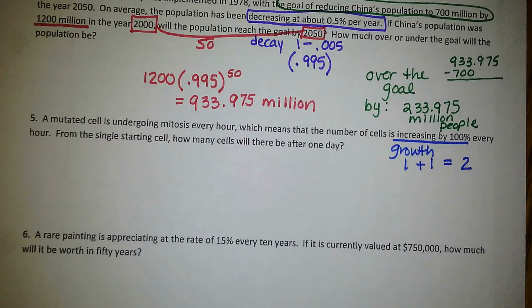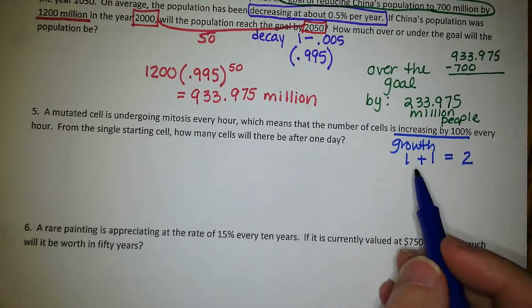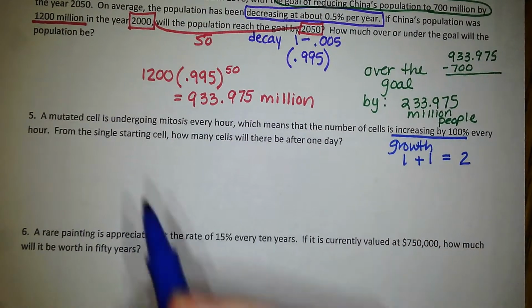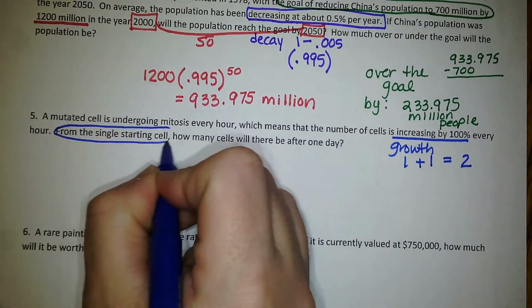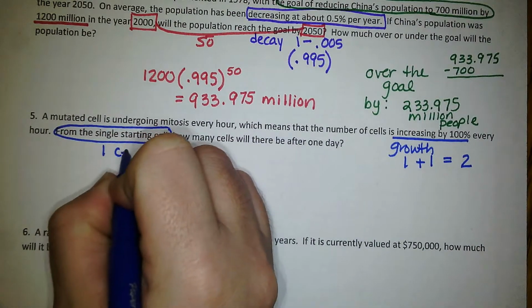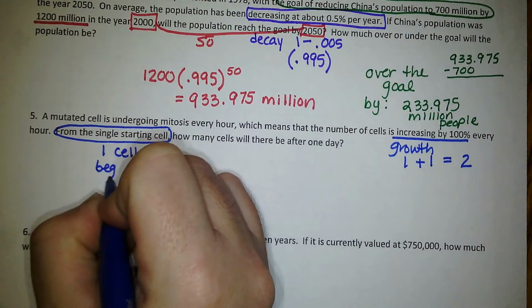It's doubling. That's what that means. 1 turns to 2. That's what happens during mitosis. And this is happening every hour. Starting from the single starting cell. So this means that we are starting with 1 cell to begin with.